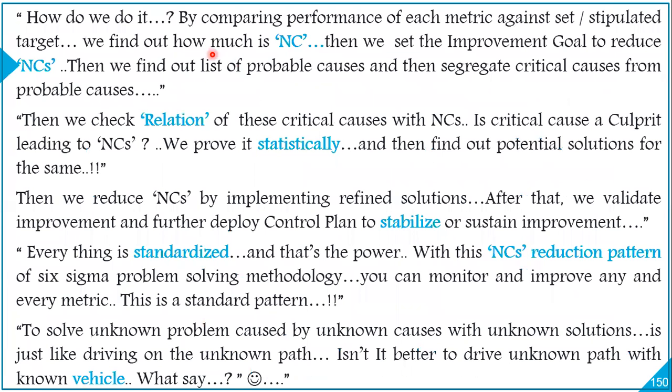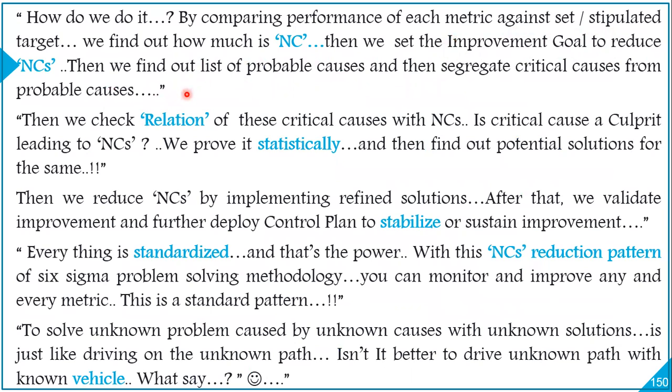How do we do it? By comparing performance of each metric against set or stipulated targets. We find out how much is NC, that is non-compliance. Then we set the improvement goal to reduce NCs. Then we find out a list of probable causes and then segregate critical causes from the probable causes.